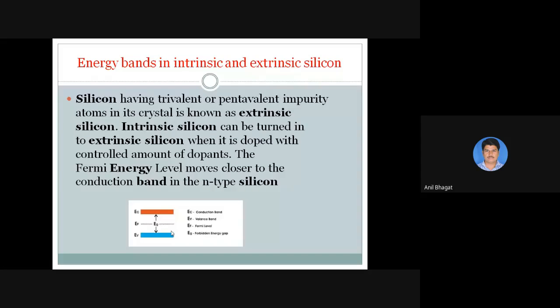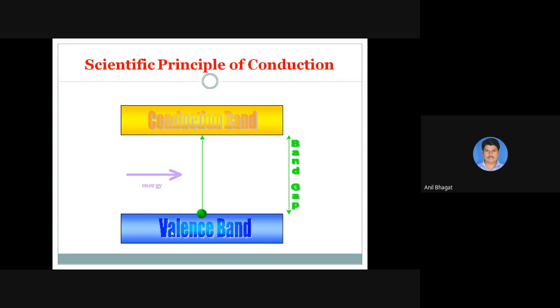So this is the definition of intrinsic and extrinsic semiconductor. Trivalent and pentavalent impurity added to a pure semiconductor we call extrinsic semiconductor, and the intrinsic semiconductor is pure.